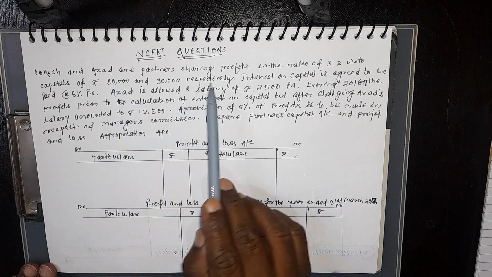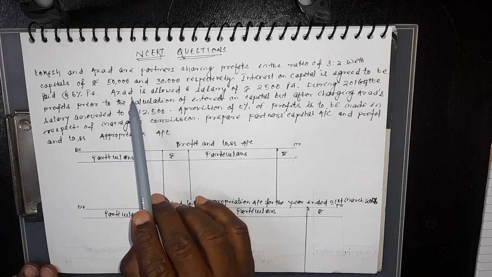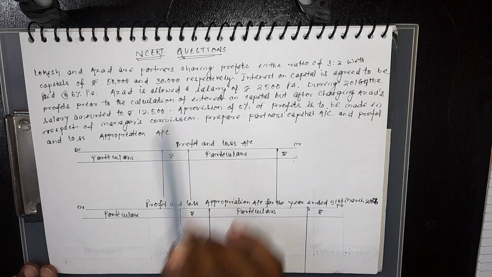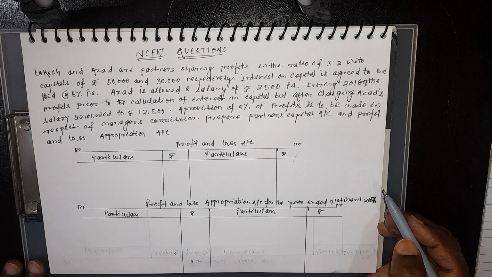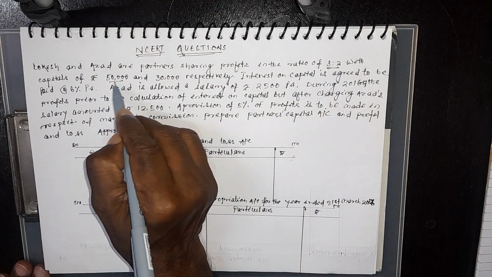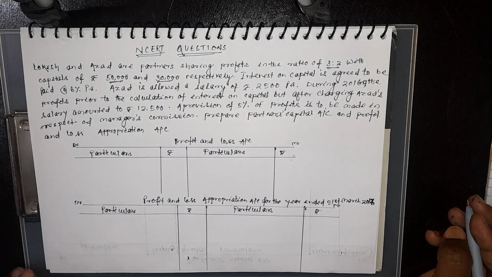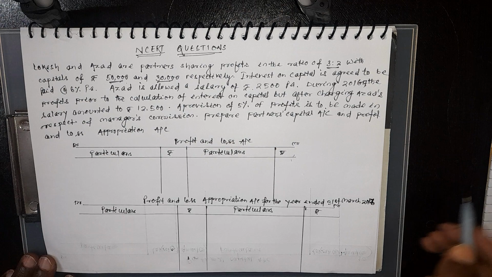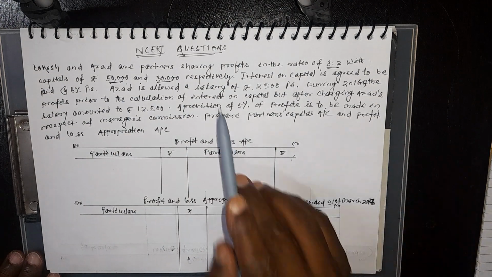Lokesh and Azad are partners sharing profit in the ratio of 3:2 with capital of rupees 50,000 and 30,000 respectively. So in the last video also I told you, first of all you have to see what is the profit sharing ratio and what is their capital. That also you have to calculate, you have to see whether it is opening capital or closing capital. So nothing is mentioned, so we have to consider it as opening capital.